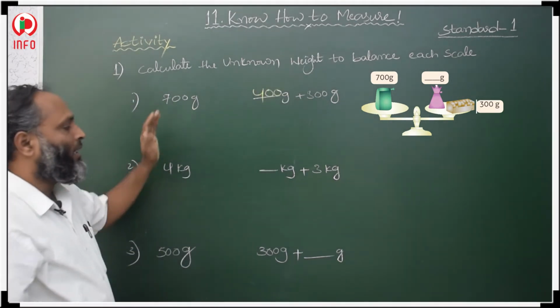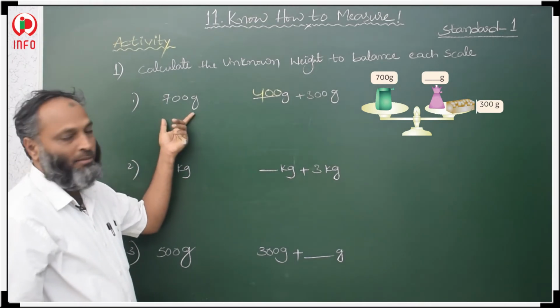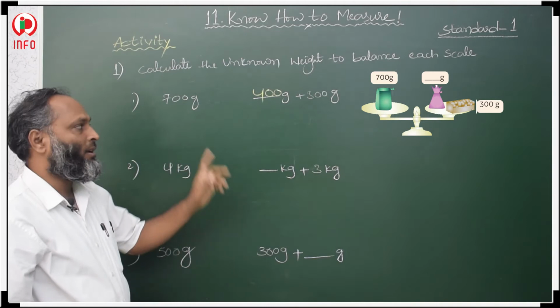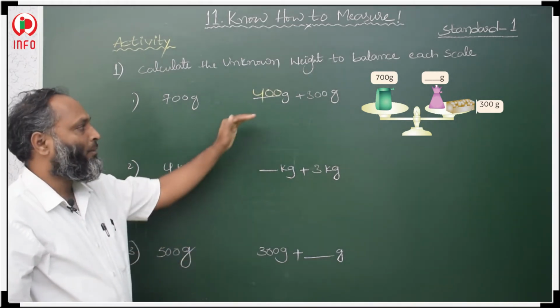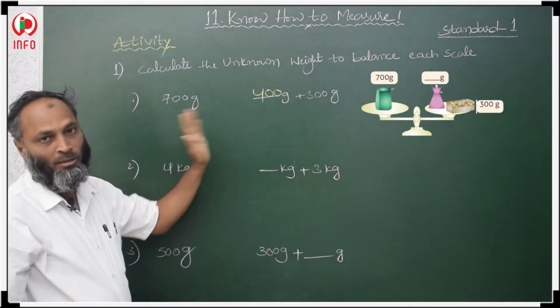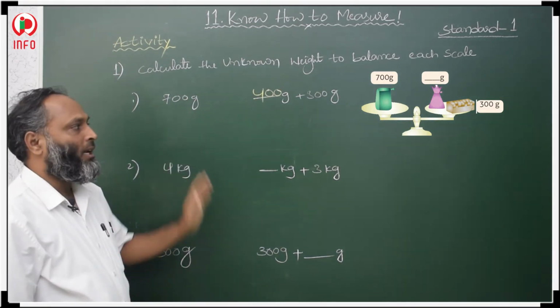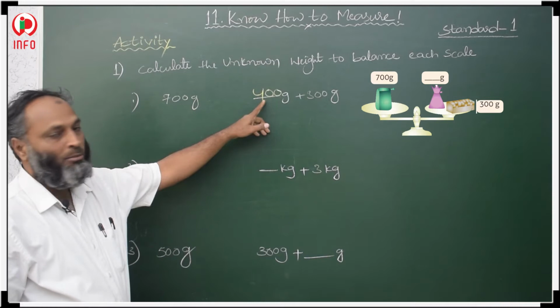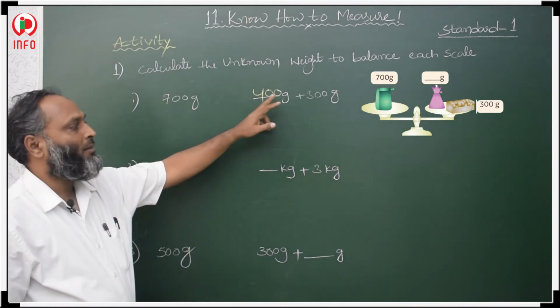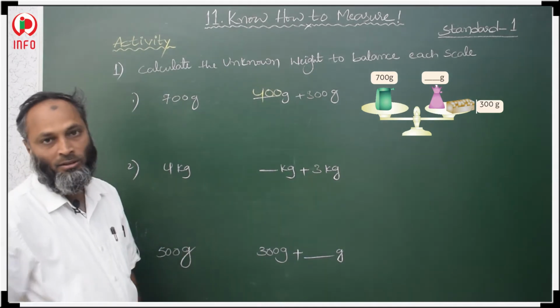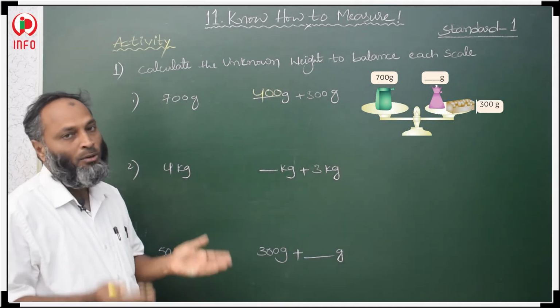So in the left side pan 700 gram is there. On the right side pan, one known weight is given and one unknown weight is given. We have to make equal weights on both sides, the left side pan and the right side pan. To make it equal, it should be 400 grams. 400 plus 300 makes 700. Then the weight balance is equal on the two pans.